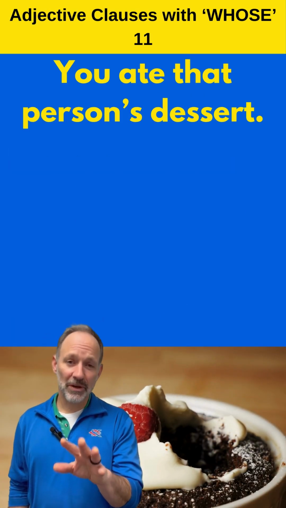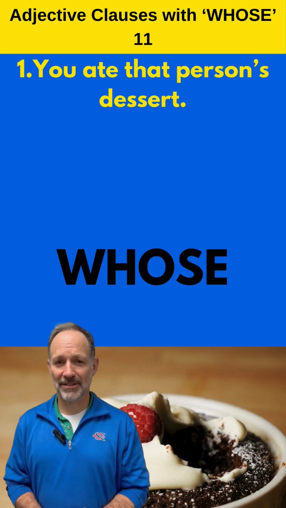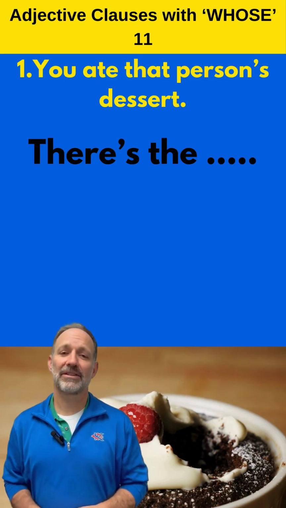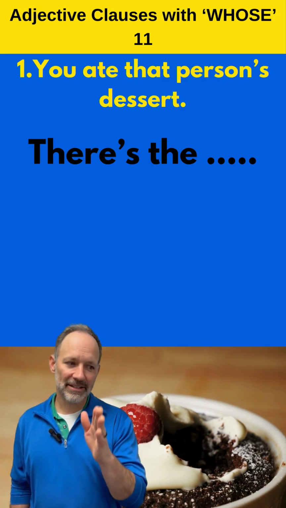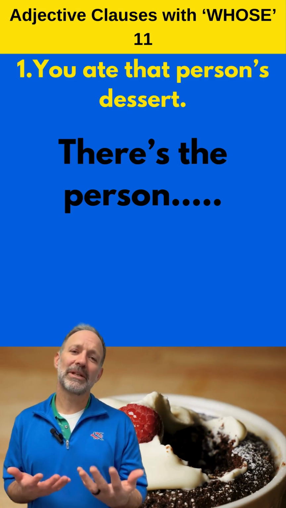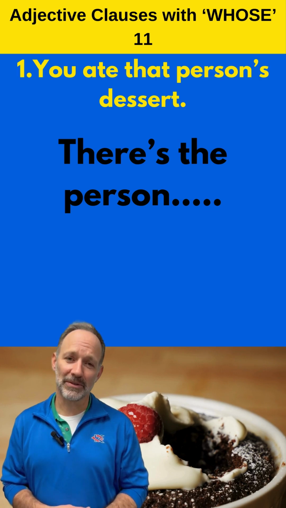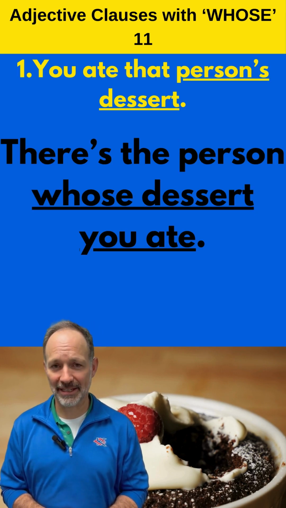Make a sentence with whose from this sentence. You ate that person's dessert. We'll start with there is the. So there's the what? There is the person. Now we need to identify which person, and it's the possessive that we'll use, whose. There's the person whose dessert you ate.